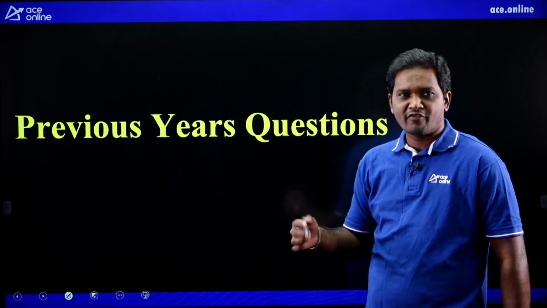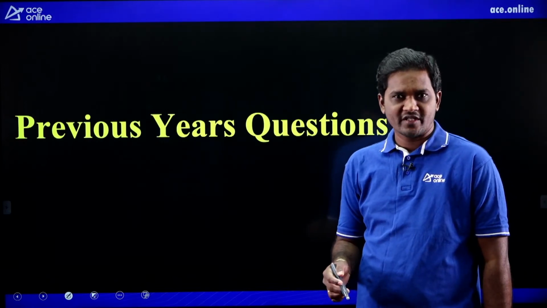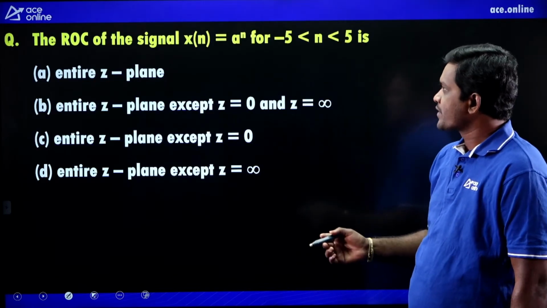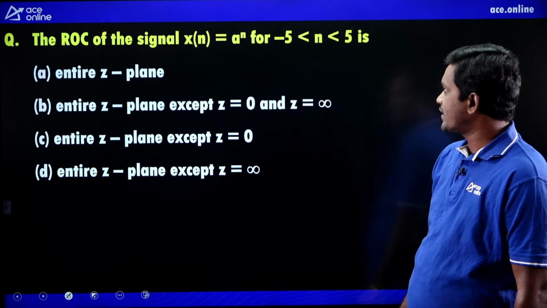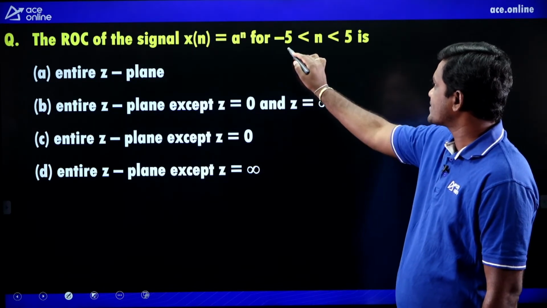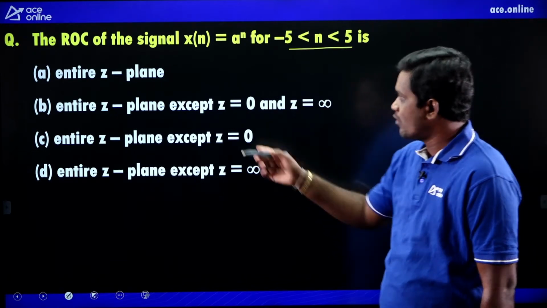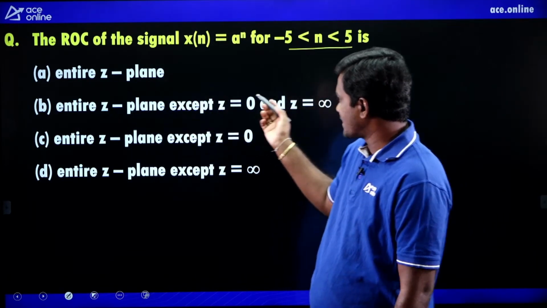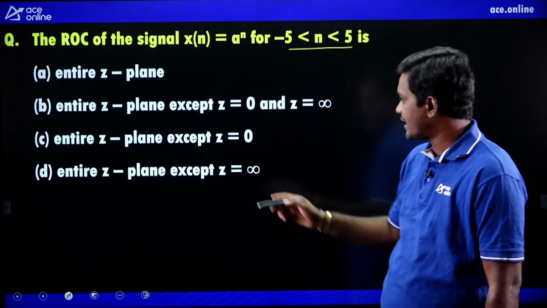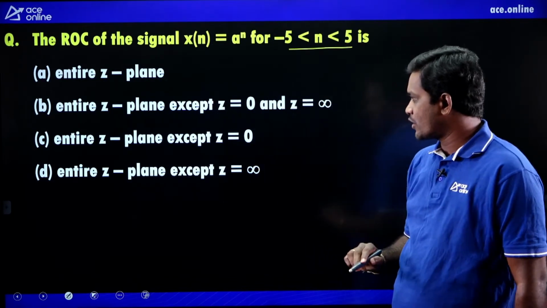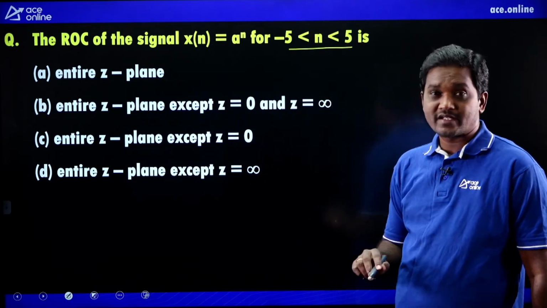Now, let us see a few previous year's questions from this chapter. See the first one. The ROC of the signal x of n equals a power n for minus 5 less than n less than 5 is: entire Z plane except at Z equals 0 and infinity; entire Z plane except at Z equals 0; entire Z plane except at Z equals infinity.